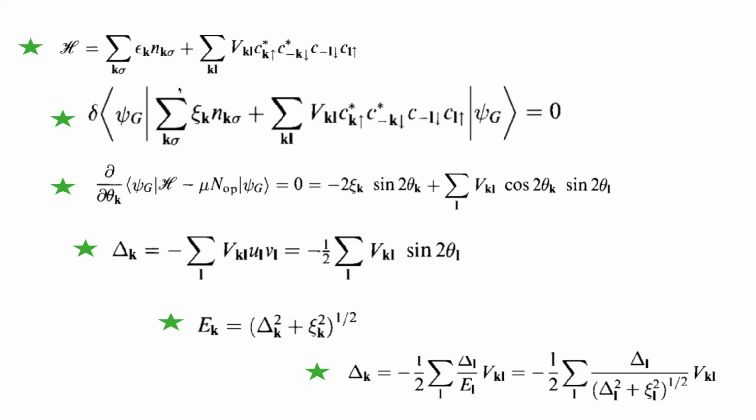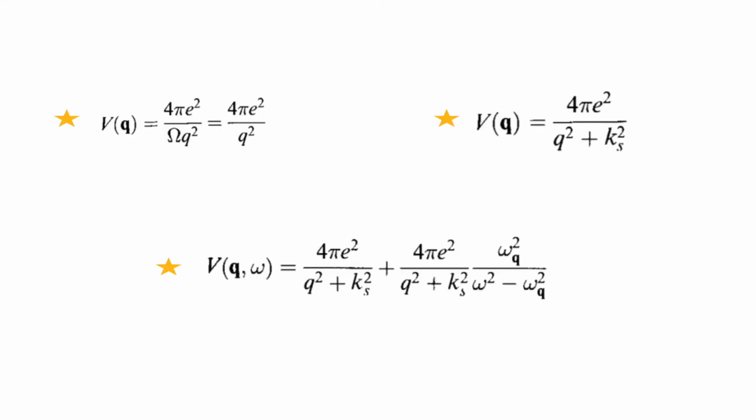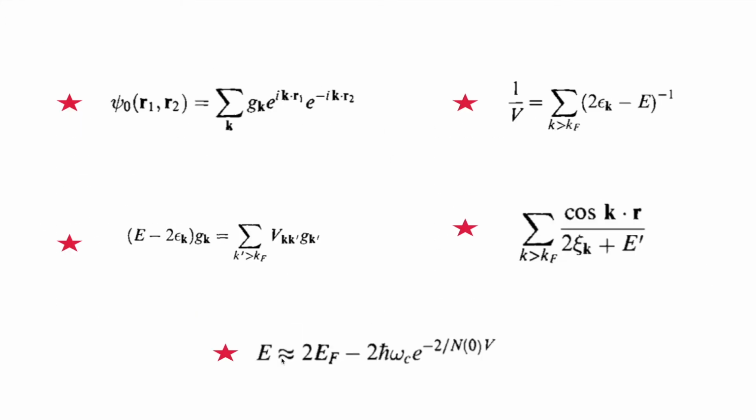Actually, one thing I want to say from this equation: if you put V equal to 0, then this term is not well defined. That is one of the reasons why you cannot solve the BCS theory in a perturbative approach, and why it took a lot of time to reach the genesis of the theory of BCS superconductivity, because you cannot solve this perturbatively. So we are solving it here using the variational method.